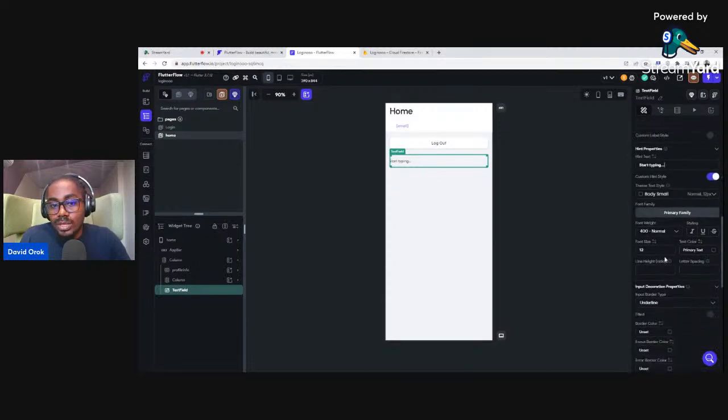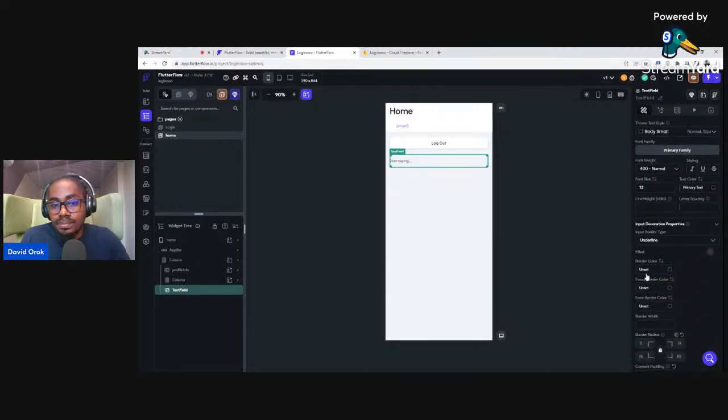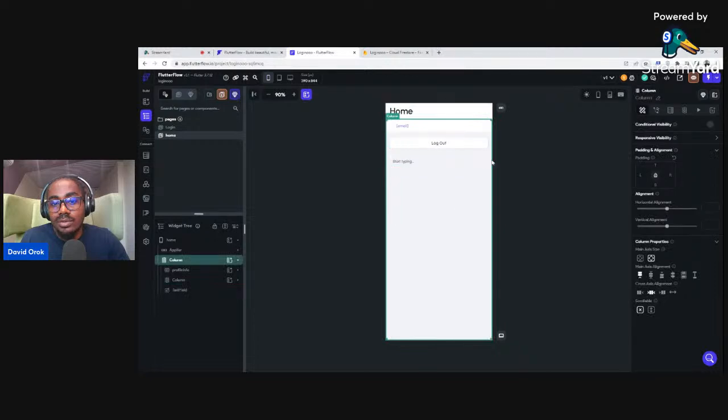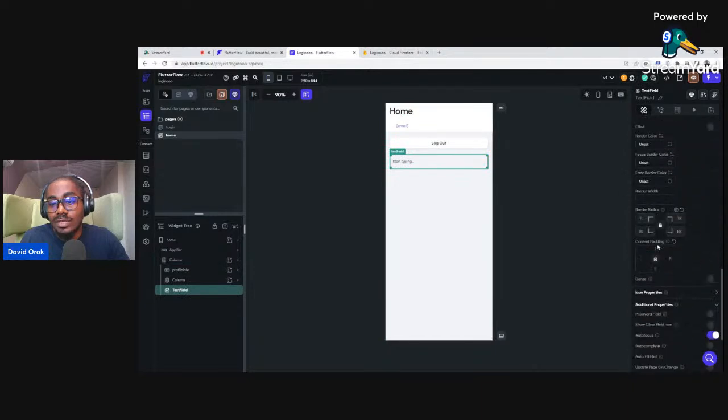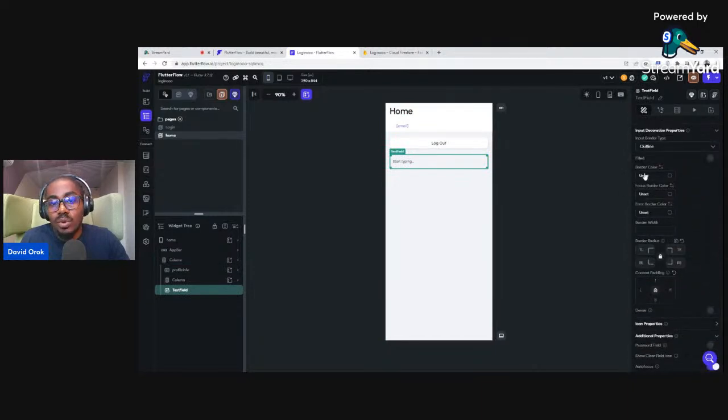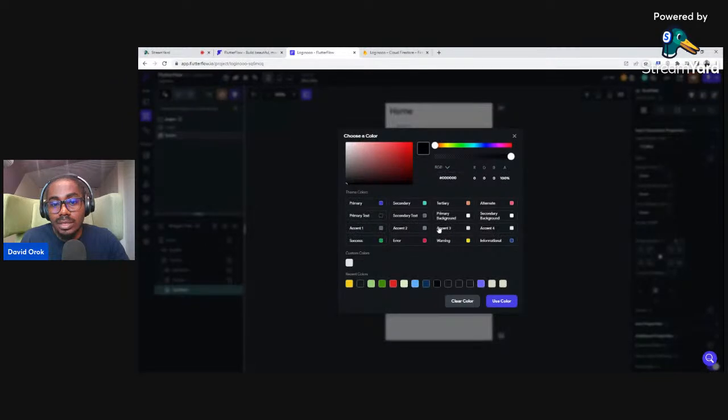Then I'll scroll down, and what I want to do is in this input decoration properties, because this is the input environment, right? So it has a decoration property. One could be underline, there's outline, and there's none. So we want outline. With outline, it will allow some things to go around it, but we still don't see anything. Yeah, it's because we have not given that outline, which is the border, a color. You see here, the color is not set. It says unset. So you have to click here and give it a border color.